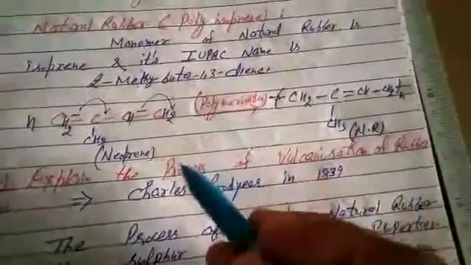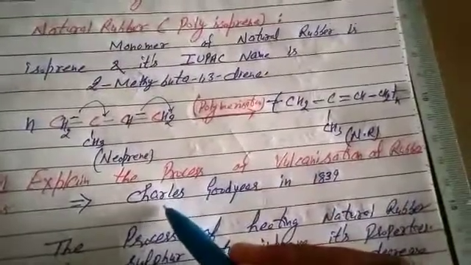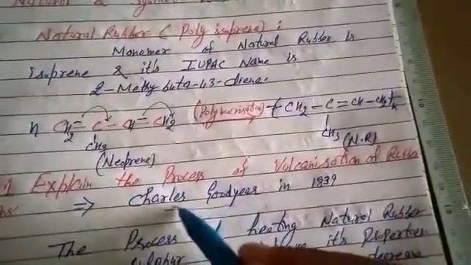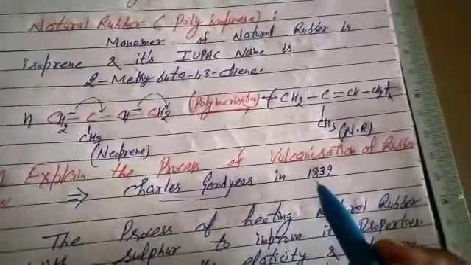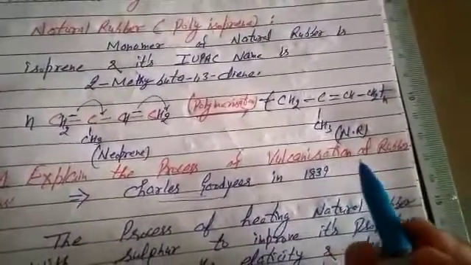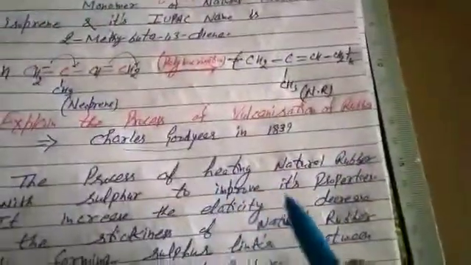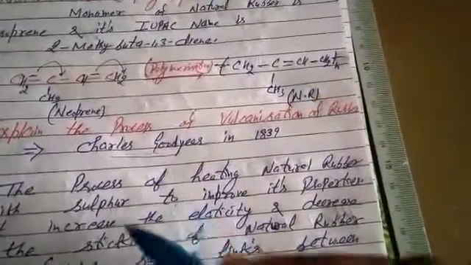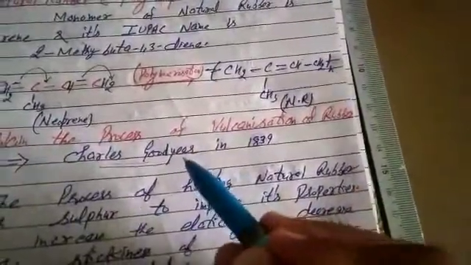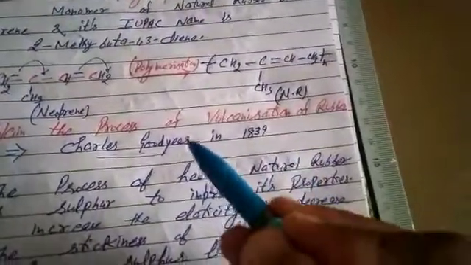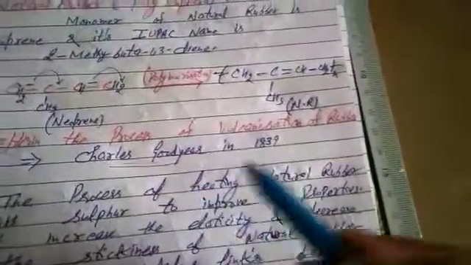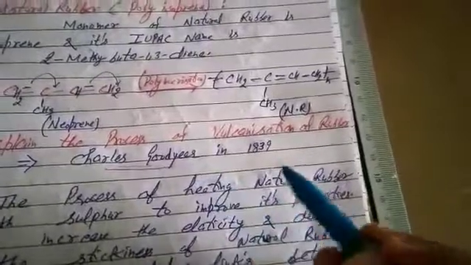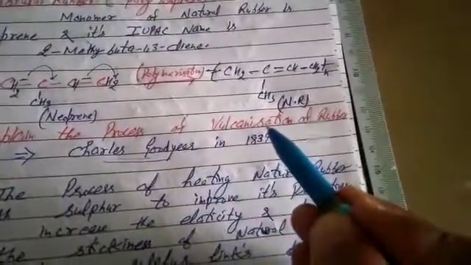The process of vulcanization of rubber was given by the scientist Charles Goodyear in 1839. Now what is vulcanization of rubber? That is heating natural rubber with sulfur. We have studied classification of polymers on the basis of their source of availability: natural, synthetic and semi-synthetic. Natural is obtained from nature, natural rubber. And semi-synthetic is natural followed by chemical modification. We give the example of vulcanized rubber.